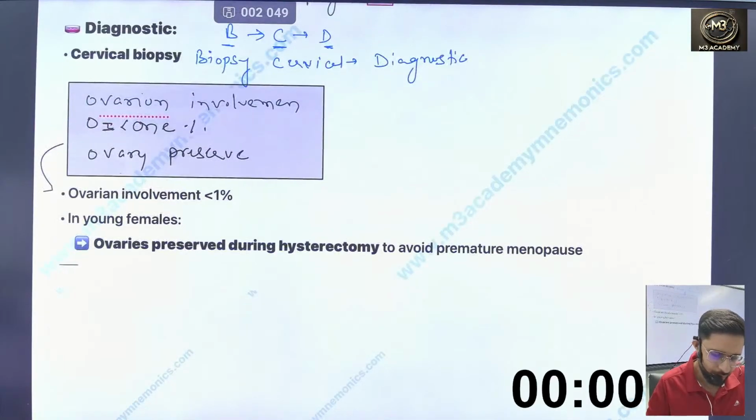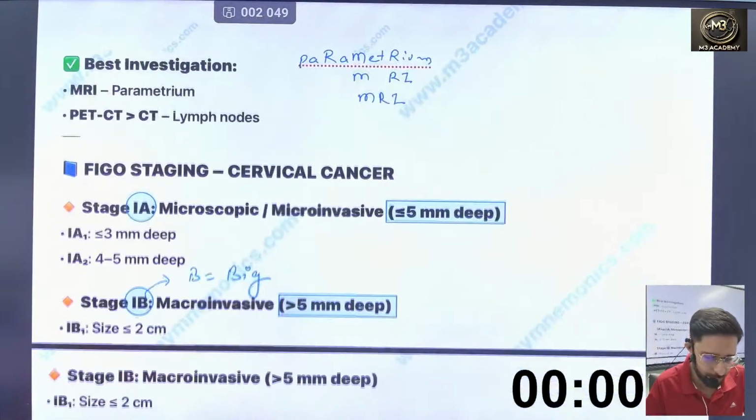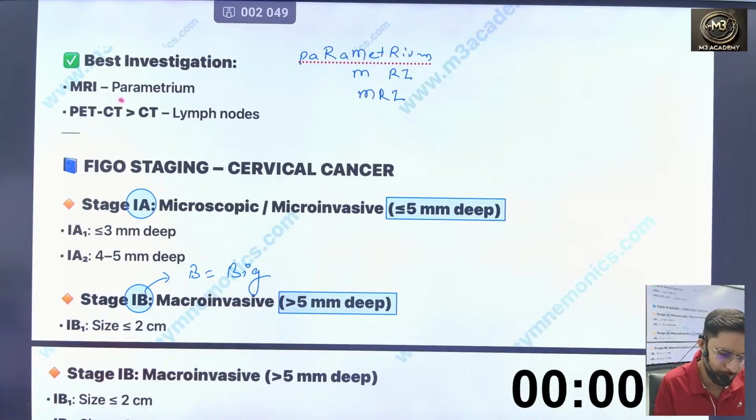Now, ovarian involvement is less than 1%. Ovarian, O for 1%. You can write O for ovarian, O for 1. So less than 1% of ovaries are involved, so you preserve the ovary in hysterectomy to avoid premature menopause. Now the best investigation for parametrium is MRI.